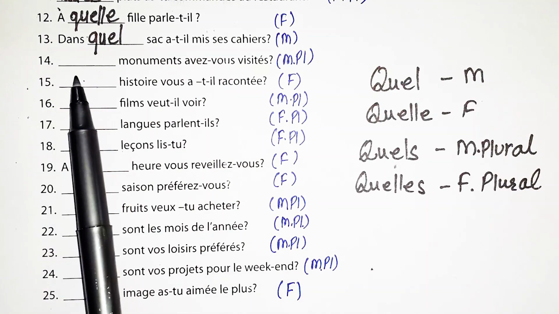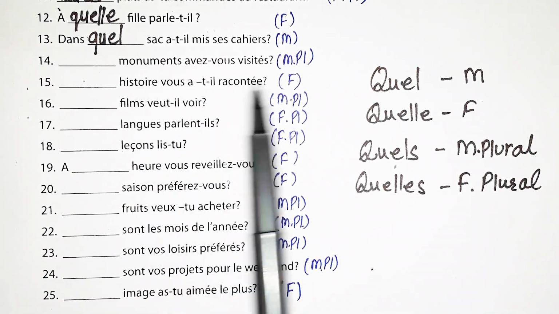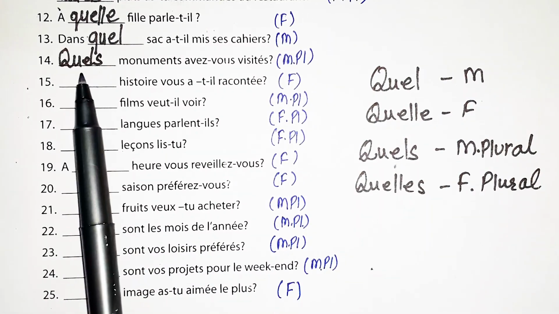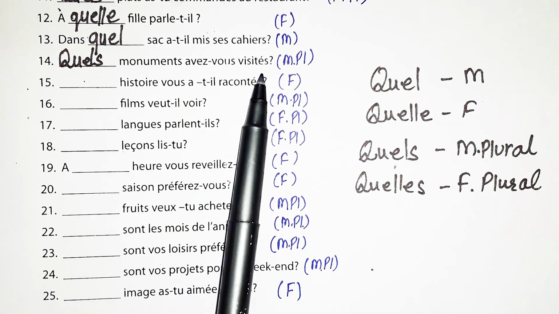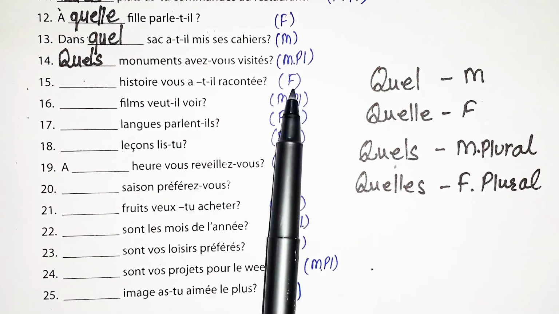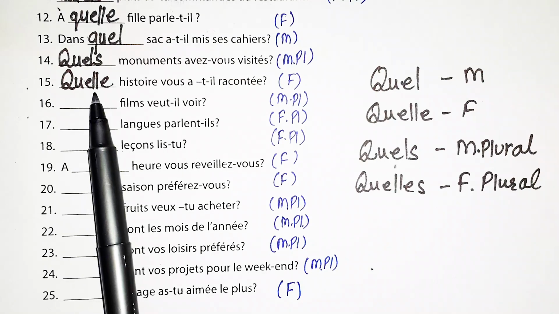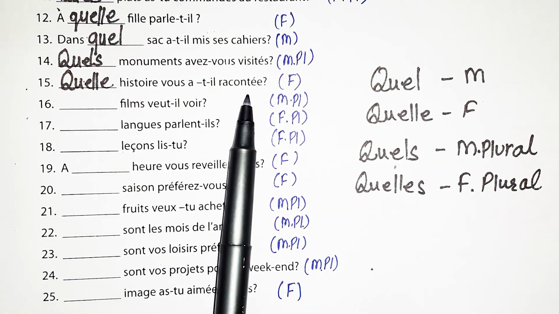Now, the next one is, dash monument avez-vous visité? Monument is masculine plural, so we will take the masculine plural case. Quels monuments avez-vous visité? Means which monuments have you visited? Now, the next one is, dash histoire vous a-t-il raconté? Histoire is feminine singular, so we will go with the feminine singular case. Quelle histoire vous a-t-il raconté? That means which story did he tell you?